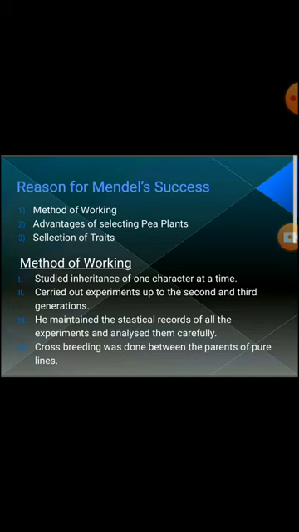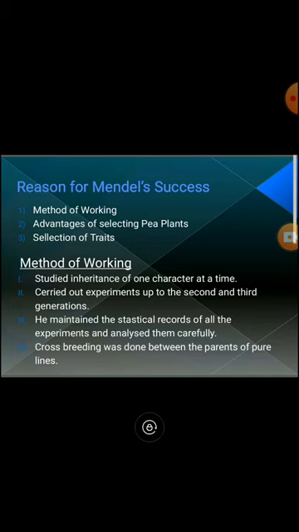Therefore, he is considered to be the father of genetics, and he conducted his historic crossbreeding experiment with garden pea. The scientific name of garden pea is Pisum sativum.